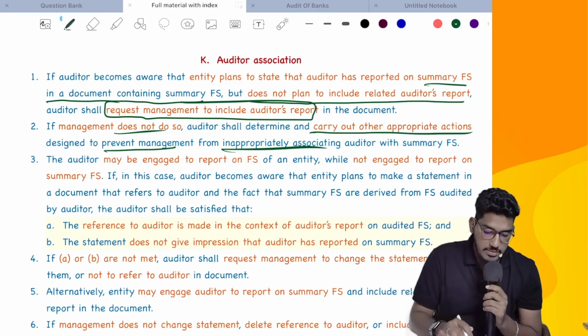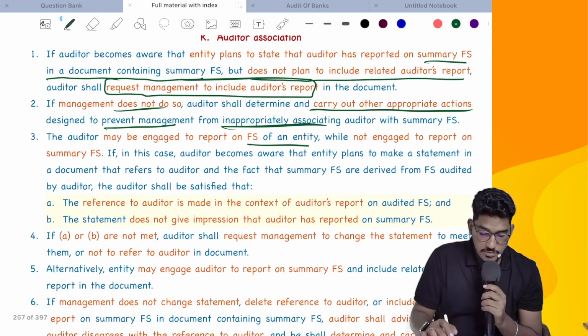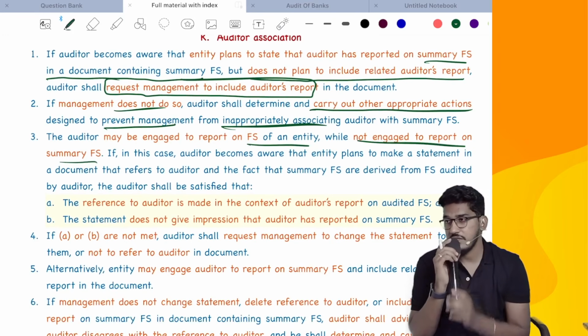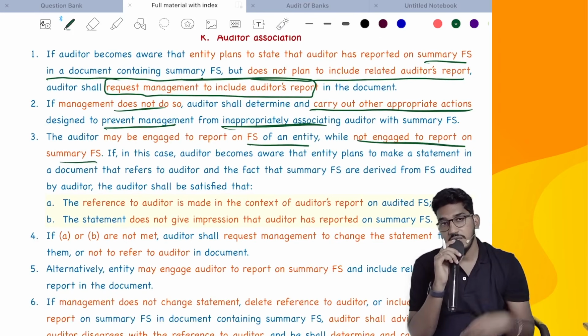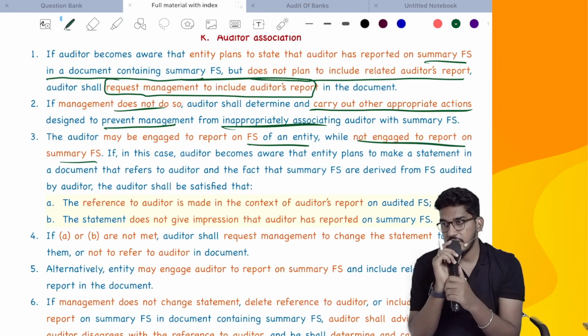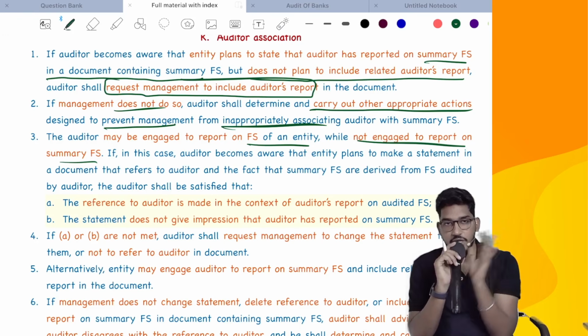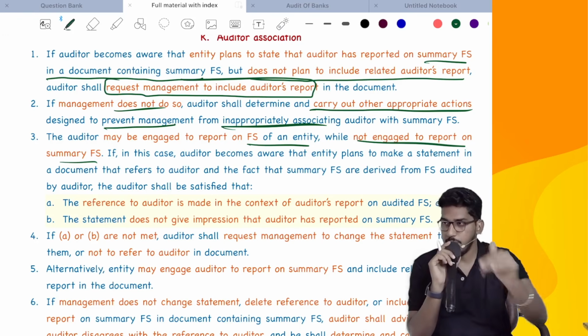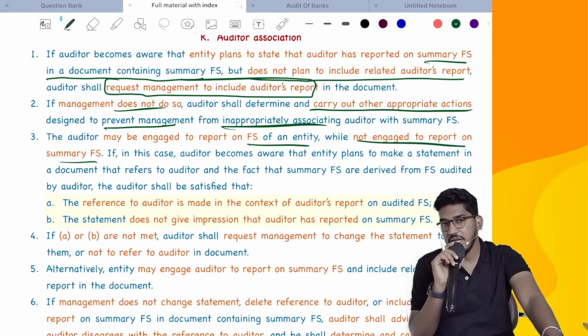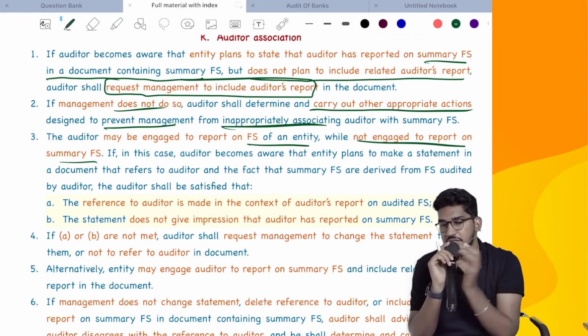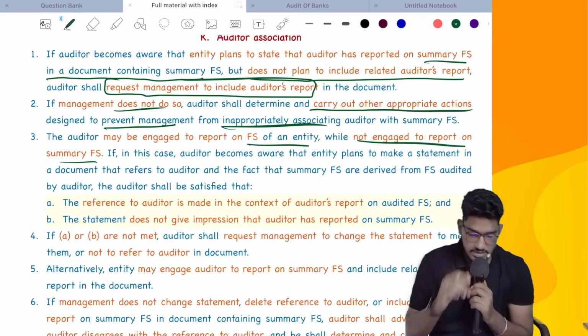Next, the auditor may be engaged to report on the financial statements of an entity while they are not engaging you to report on summary financial statements. In the company where you are conducting the audit of complete financial statements, they have prepared summary financial statements also, but they are saying there is no need for audit. They have appointed you as the auditor of the complete financial statements only. They ask you to audit only the complete financial statements.